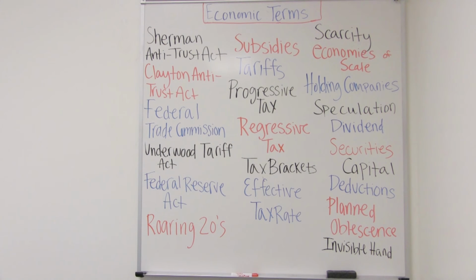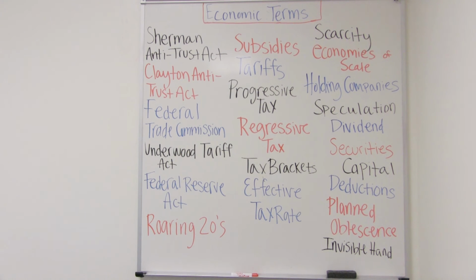Holding companies hold stocks in another company. Speculation describes the action of someone buying something and then immediately selling that item in order to make a quick profit. A dividend is a sum of money paid regularly, usually quarterly, by a company to its shareholders out of its profits or reserves. Securities allow someone to own underlying assets without taking possession.